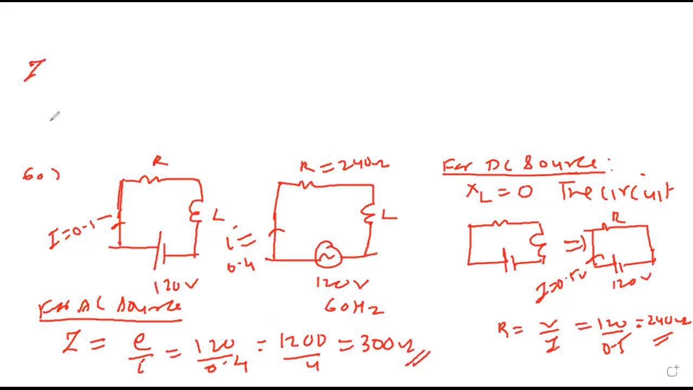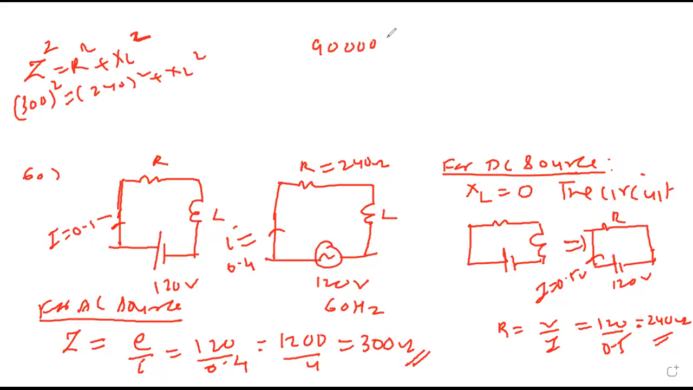And the formula for impedance, Z square will be R square plus XL square. All AC quantities are vectors. So 300 square equals 240 square plus XL square. 300 square is 90,000 minus 240 square which is 57,600 equals XL square. So 10 minus 6 is 4, 9 minus 5 is 4, 32,400 equal to XL square. Therefore XL will be 180 ohm.